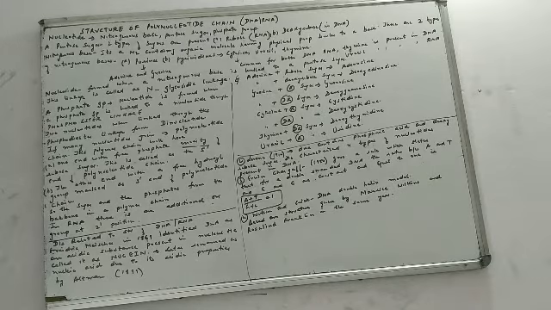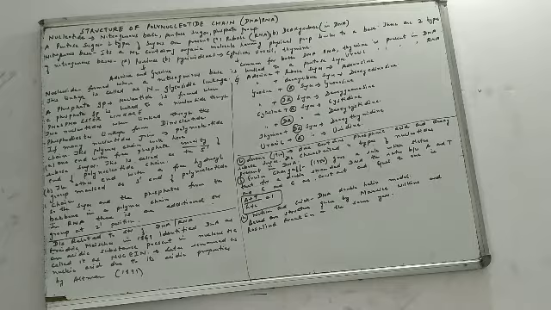This cytosine is common for both DNA and RNA. That means cytosine will be found in both DNA and RNA. But there we have a difference. Thymine is present in DNA and uracil is present in RNA. So the 4 bases in DNA are adenine, guanine, thymine and cytosine. But the 4 bases in RNA are adenine, guanine, cytosine and uracil.